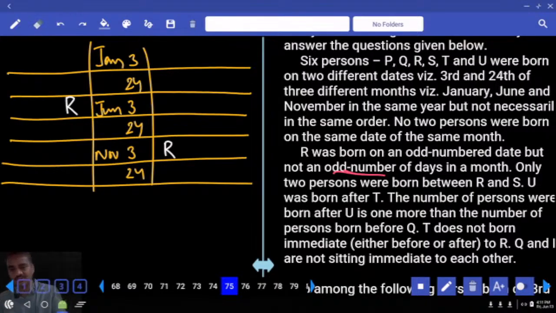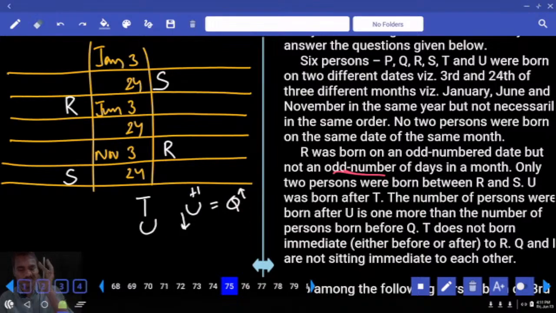Only 2 persons between R and S is here. Now in this case, S must be here. Only 2. And U was born after T. Where is this U? U was born after T. The number of persons who were born before U is 1 more than the number of persons who were born after U. Sorry. After U is 1 more than before Q.